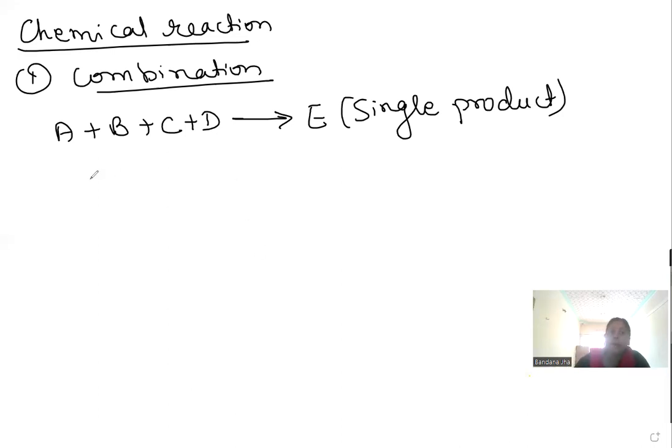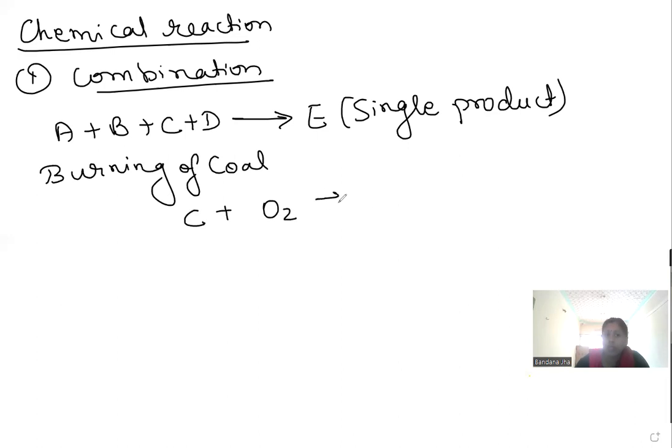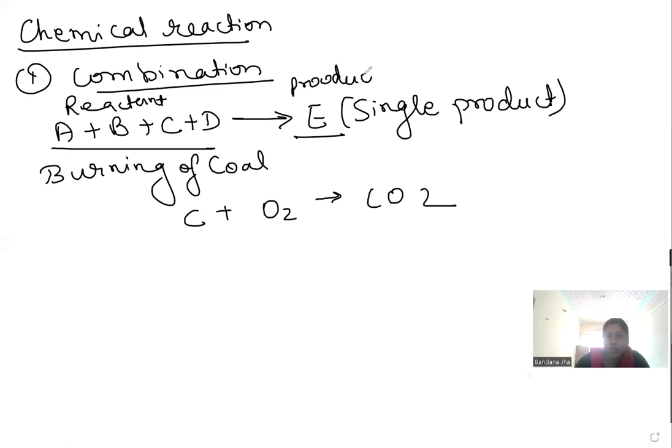Just like the burning of coal. C plus O2 tends to CO2. So here, this is your reactant, and this is your product. Clear?